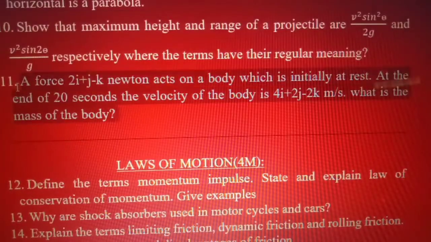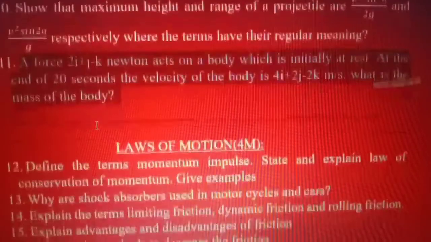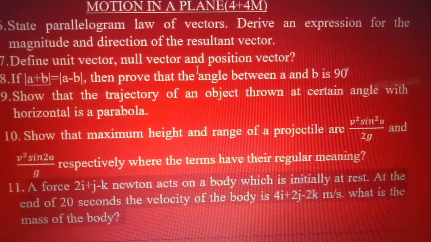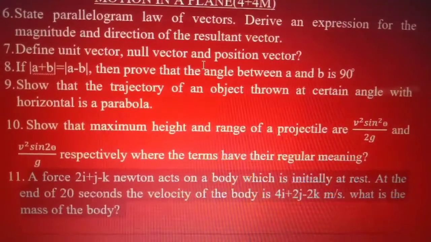And the last question is, a force 2i plus j minus k Newton acts on a body which is initially at rest. At the end of the 2 seconds, the velocity of the body is 4i plus 2j minus 2k meters per second. What is the mass of the body? These are the 6 questions from motion in a plane. Out of these 6 questions, you are going to have 2 questions for your examination.